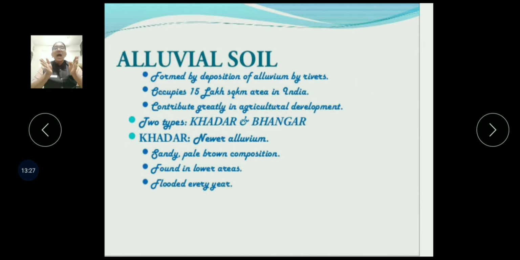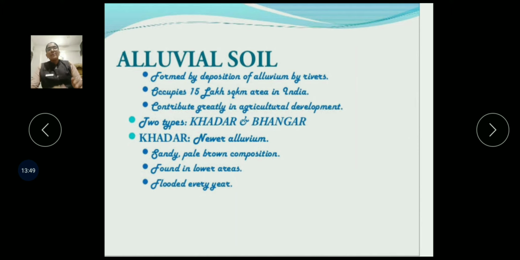The larger part of North India is covered by this Bangar soil. This soil is contained on the upper valley region of a river, and therefore it is called Bangar soil.